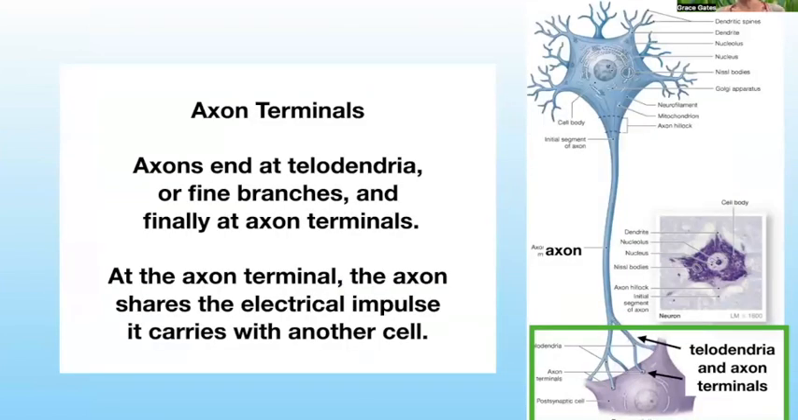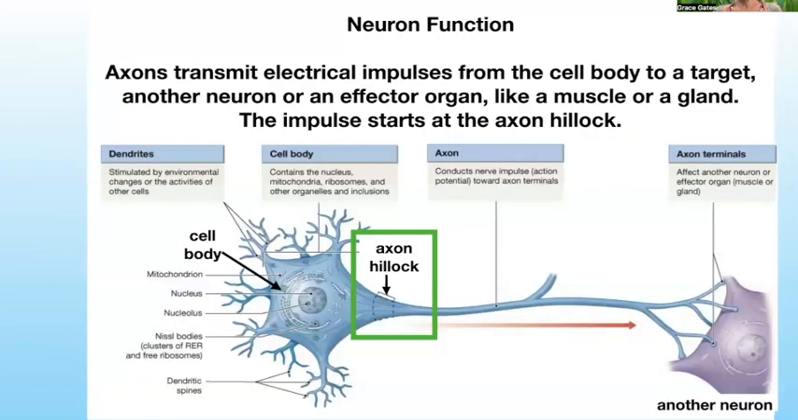Axons end at telodendria, or fine branches, and finally at axon terminals. At the axon terminal, the axon shares the electrical impulse that has been sent down an axon to another cell. Axons transmit electrical impulses from the cell body to a target, which might be another neuron or an effector organ, like a muscle or a gland. The impulse starts at the axon hillock.